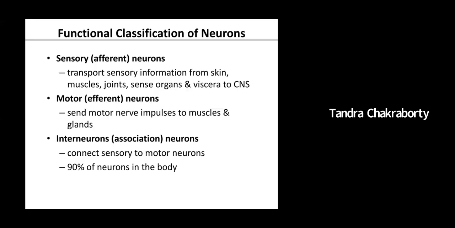Same thing in here. These are sensory neurons. These letters that you are bringing in are the sensory neurons. Where are you taking it? You're taking it to the main office, and that's where the brain and the spinal cord come into the picture. The processing that takes place is done by the interneurons, which are present in the brain and the spinal cord. About 90% of these neurons are interneurons.